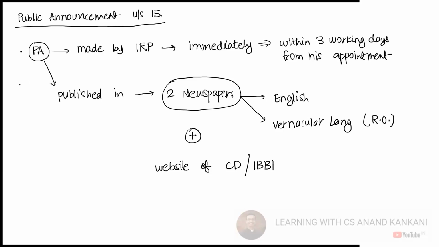Then this public announcement should provide what? The name of the corporate debtor, okay, so that is there in the law. So basically this must provide the last date for the submission of claims, right? Okay.